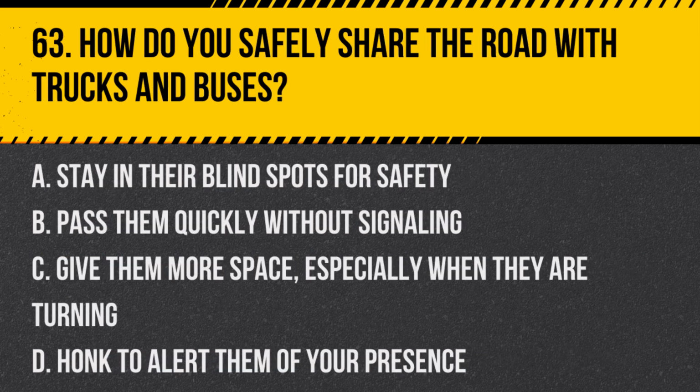Question 63. How do you safely share the road with trucks and buses? A. Stay in their blind spots for safety. B. Pass them quickly without signaling. C. Give them more space, especially when they are turning. D. Honk to alert them of your presence. Answer: C. Give them more space, especially when they are turning. Trucks and buses have larger blind spots and need more turning radius, so it's important to give them ample space.